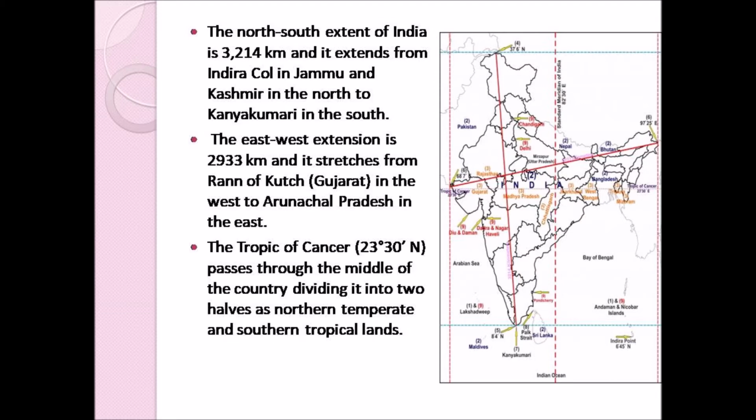And if you look at the globe, the Tropic of Cancer, that is the 23 degree 30 minutes north, passes through India. You can see it clearly in the globe. This Tropic of Cancer divides India into two equal halves. The region above the Tropic of Cancer is said to be the northern temperate zone, and the region below the Tropic of Cancer is said to be the southern tropical lands.